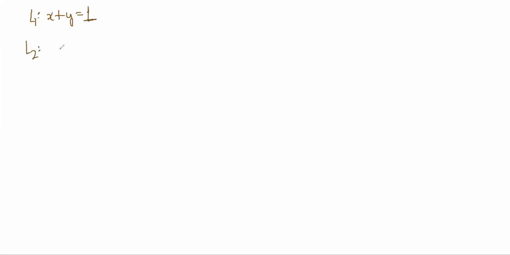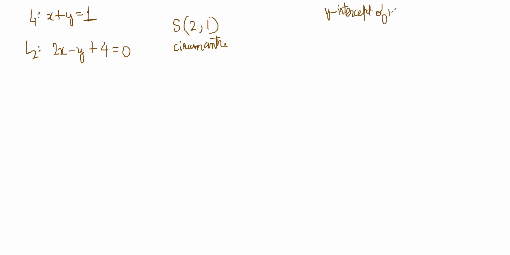L2 is 2x minus y plus 4 is equal to 0. And S, the circumcenter, is 2 comma 1. And now you are supposed to again find the y-intercept of the third line, right?